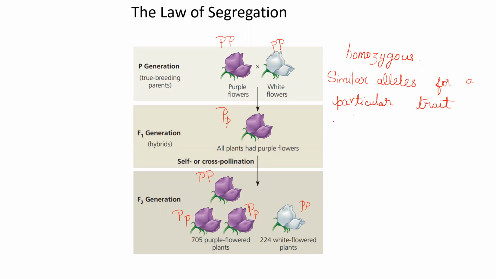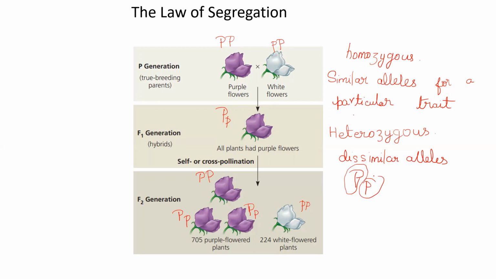Okay, so heterozygous is a condition. In a heterozygous condition, what happens is there will be dissimilar alleles. So alleles will be dissimilar, and one could be dominant, the other could be recessive. In this case, capital P and small p denote the heterozygous condition. So capital P is one allele and this is another allele.